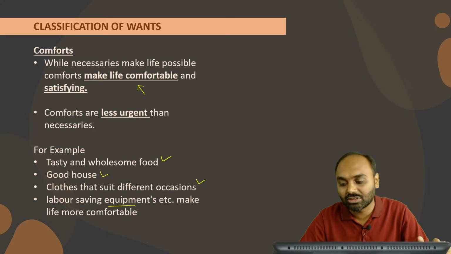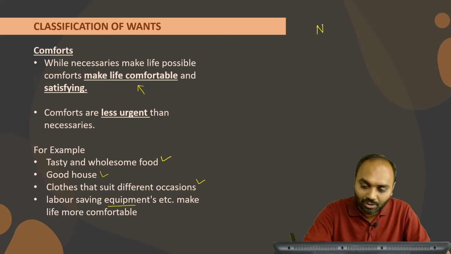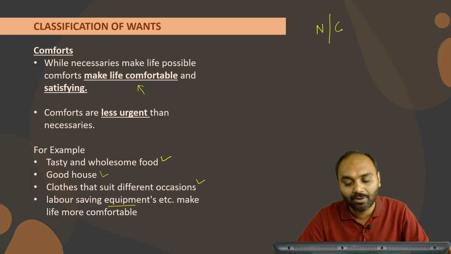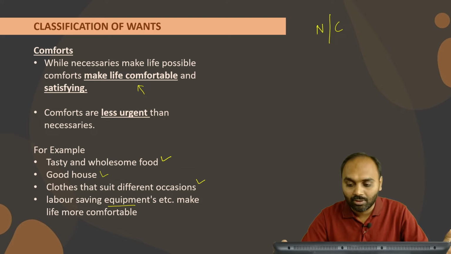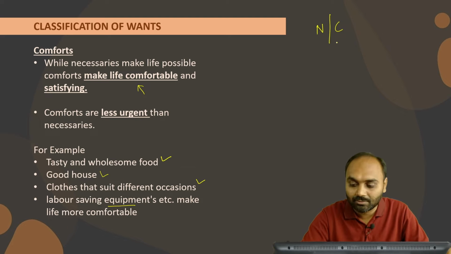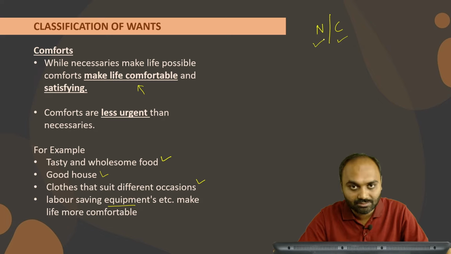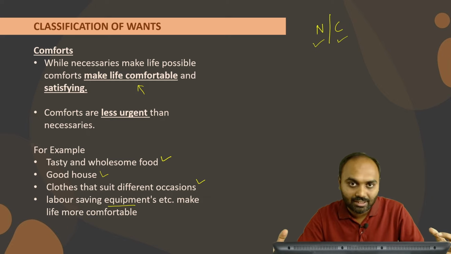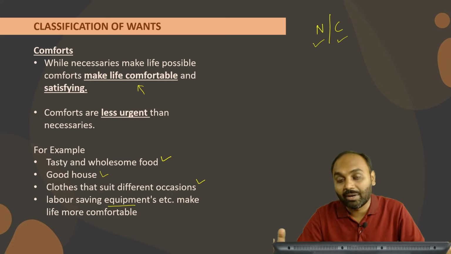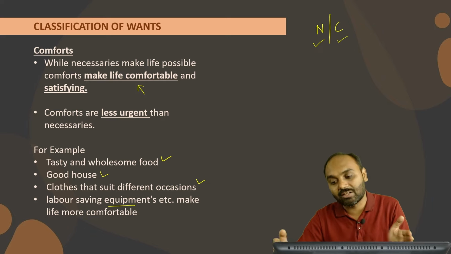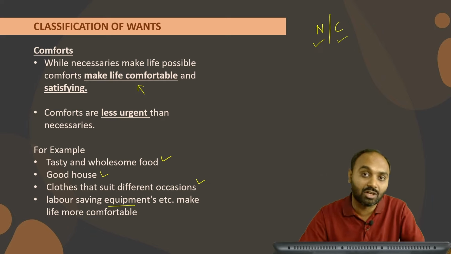Now there are certain questions regarding the difference between necessities and comfort. Student, there is no proper line which distinguishes what is necessity and what is comfort. It depends upon the person's thought process or perspective. A 3 bedroom home might be a comfort for someone, but a necessity for another person. So there is no proper bifurcation between necessity and comfort. A car might be a comfort for a certain person, but a necessity for another person.